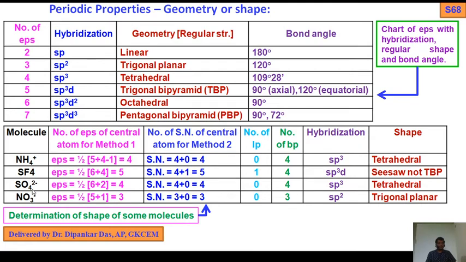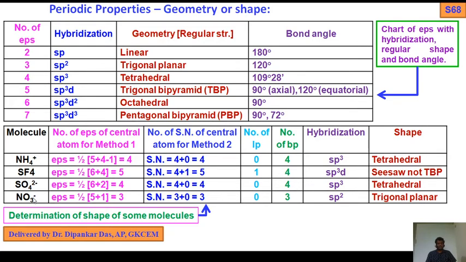Here is an anionic species, sulfur again, the central atom. How many valence electrons? 6. Now, whether you add plus 4 or not, we do nothing, because oxygen is not a univalent atom, only hydrogen and halogen are, so the number of oxygens should be neglected. So sulfur 6 plus how many negative charges? Here plus 2. So this plus 2 is for these 2 negative charges. So 6 plus 2, 8 by 2, that is 4. Similarly, how many sigma bonds? 4 oxygens, 4. How many lone pairs? 0, that is 4. So here lone pair 0, number of BP is 4, sp3 tetrahedral structure.